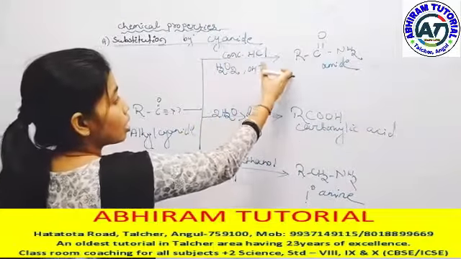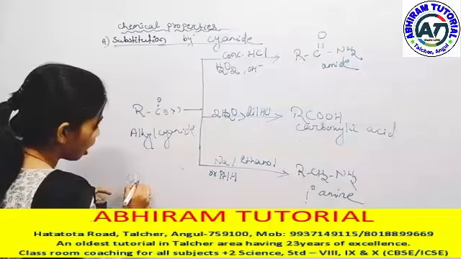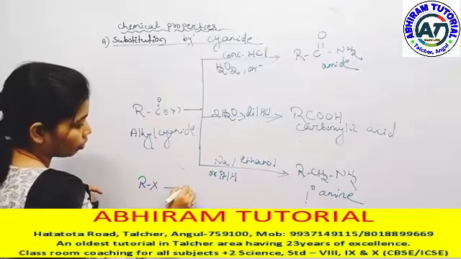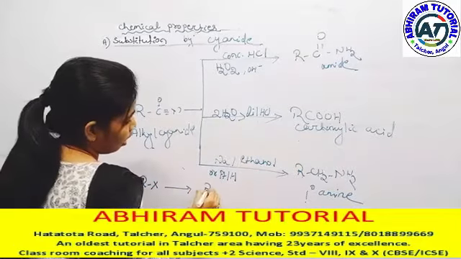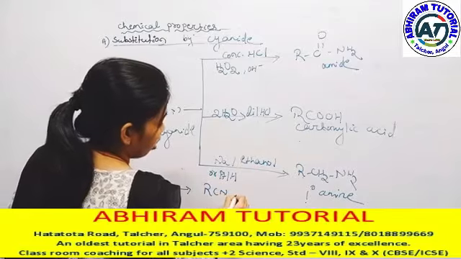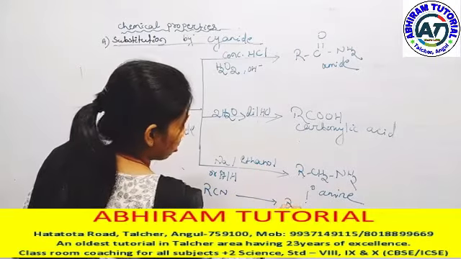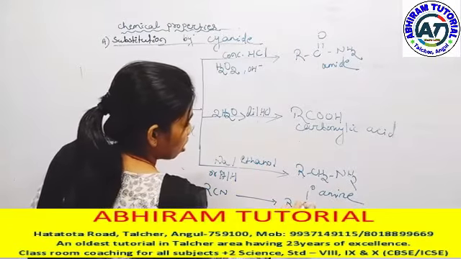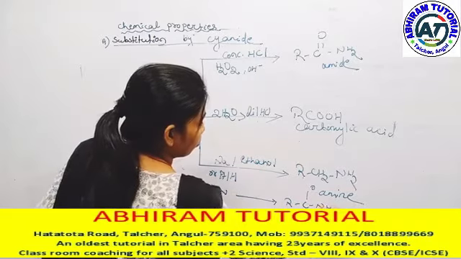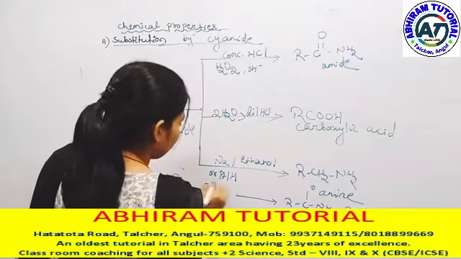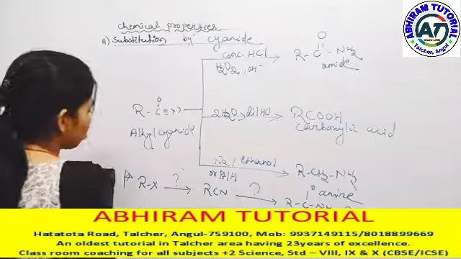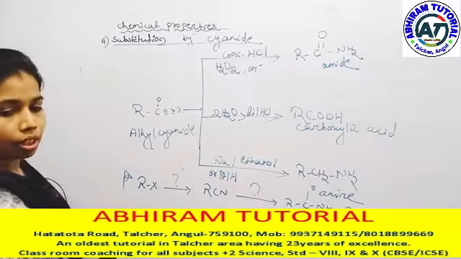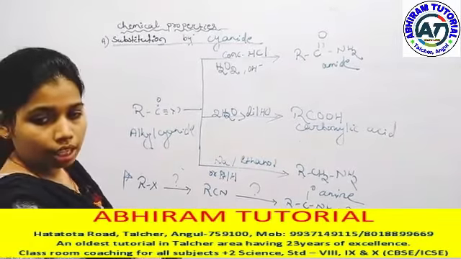Then again the reaction is, for example, RX gives RCN. How does RCN give RCH2NH2? That is one type of question. That is our conversion mechanism.